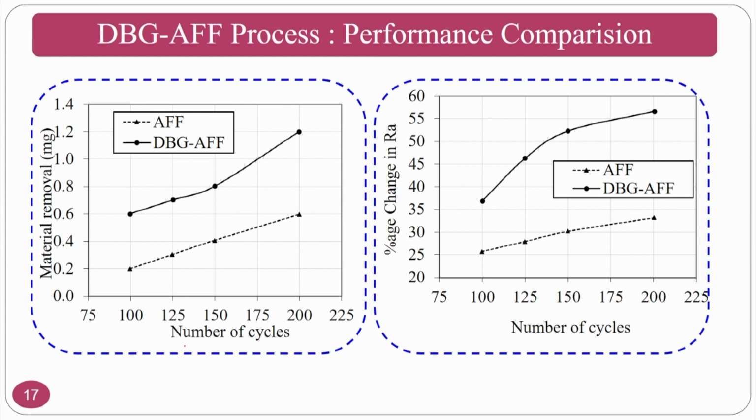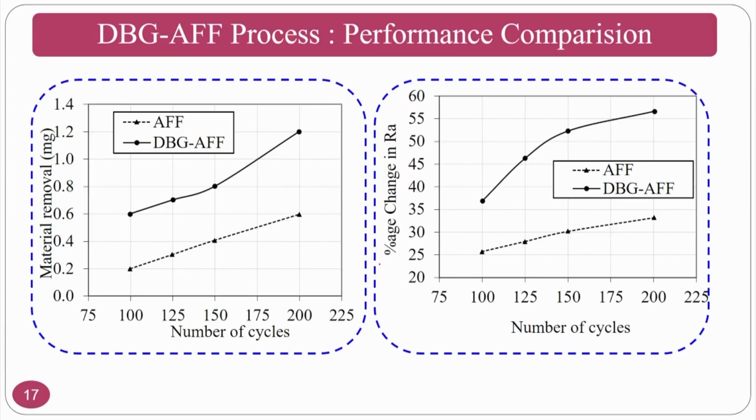As the number of cycles increases, the number of times abrasive particles cut increases, so the number of peaks sheared also increases. So, the material removal will gradually increase.